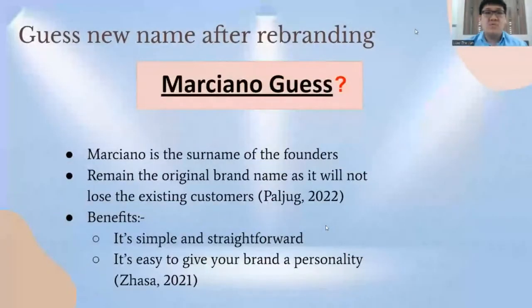The suggestion we would propose for Guess to make is a slight change in the brand name. Instead of having a plain name, Guess can try to insert the founder's name into it, and that will be Marciano Guess, to make it sound authentic. Besides that, Guess must not touch the original name to prevent loss of customers in the end, as the original name is important for a business.